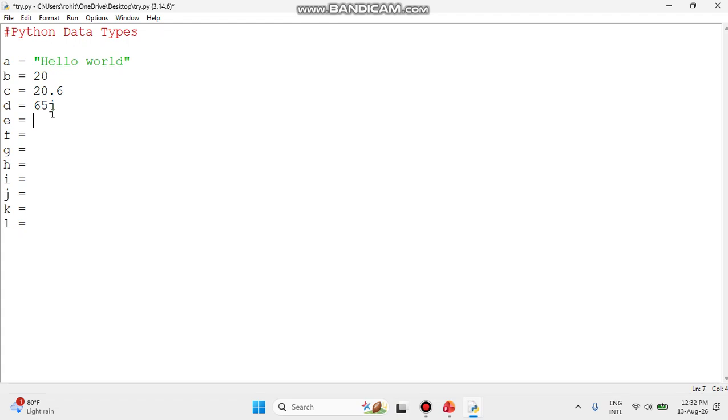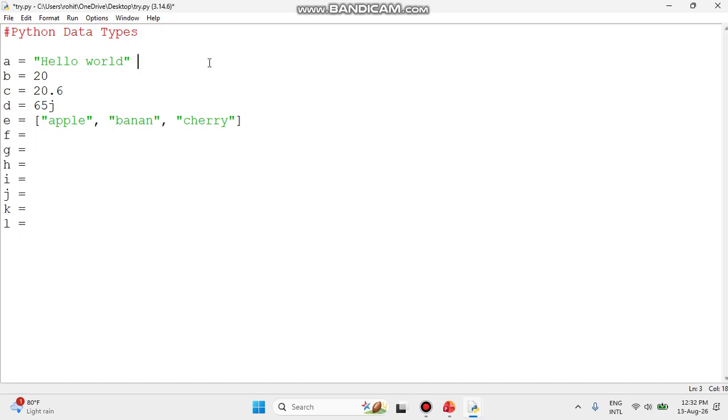Then we have the list also. You can create a list. Whenever we create one, we need to use square brackets. We will understand this in depth later, because the list is a major concept in Python. So in the list we write, suppose, apple, then banana, then another thing called cherry. I think the spelling is right. I forgot my quotes over here. Perfect. So this is the list data type.